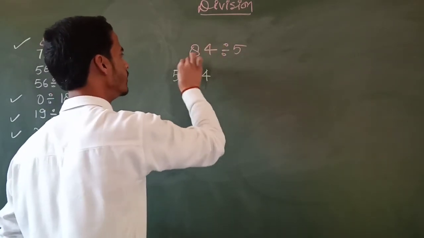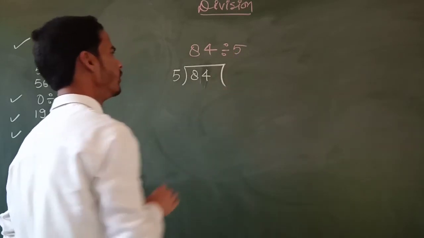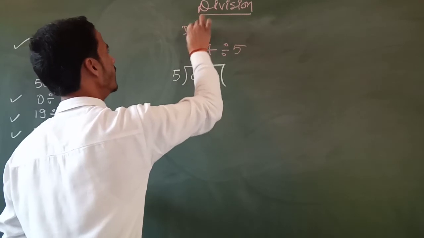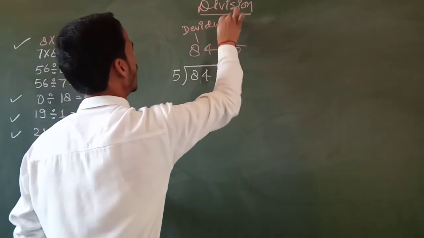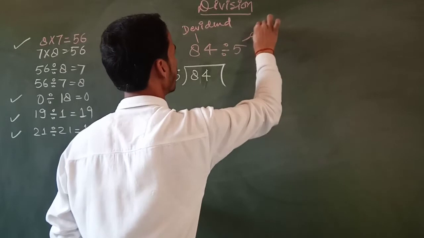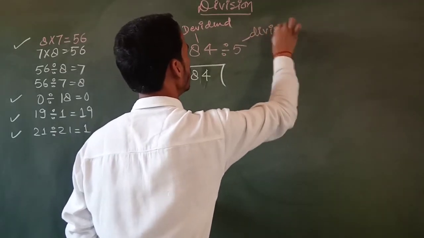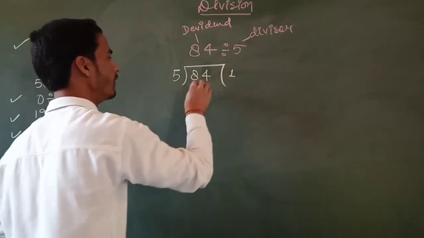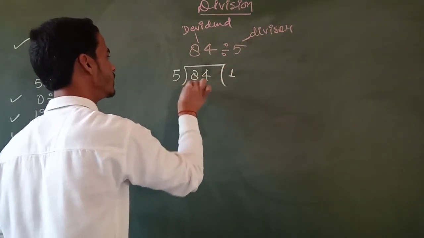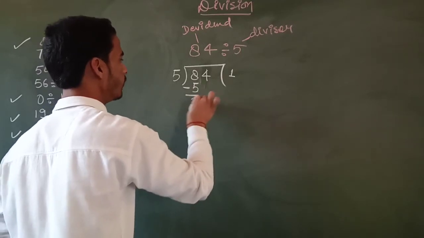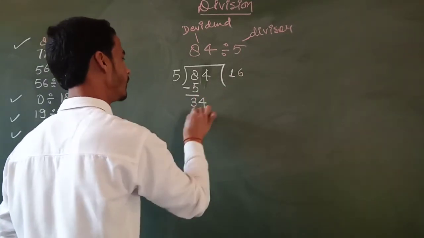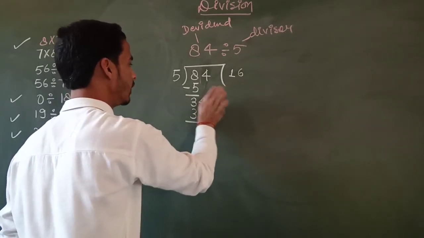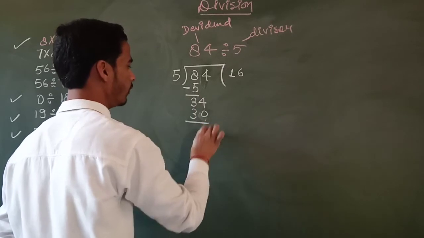Now 84 is the dividend, and that is the divisor. Now we have to find the quotient and remainder. 5 times 1 is 5. We have to divide 1 time. 8 minus 5 is equal to 3, and that will be 34. 5 times 6 is 30, and that is 34. And now we have to subtract it. 5 times 6 are 30, 34 minus 30, and now the remainder is 4.